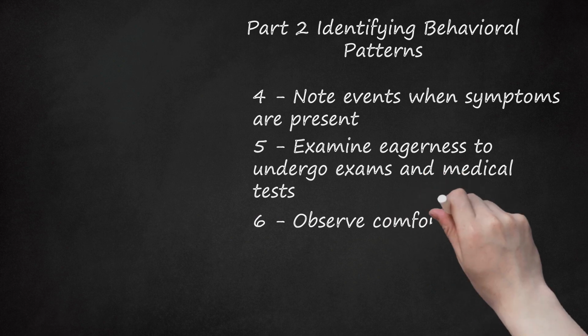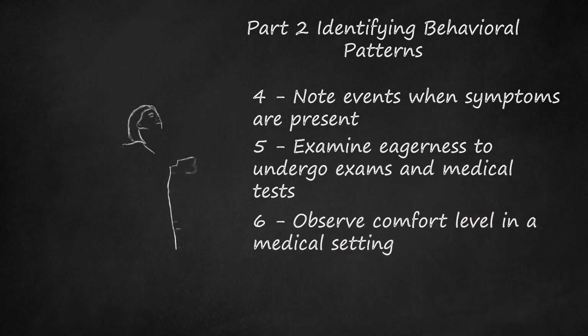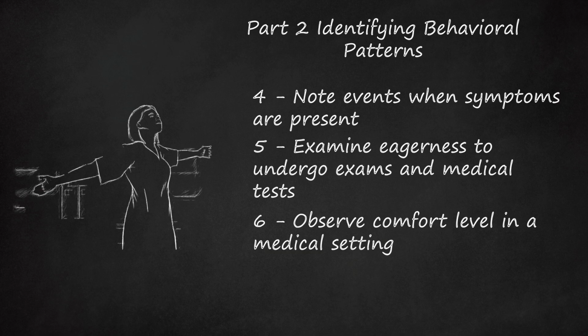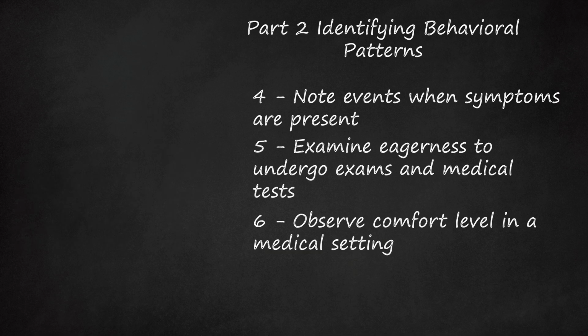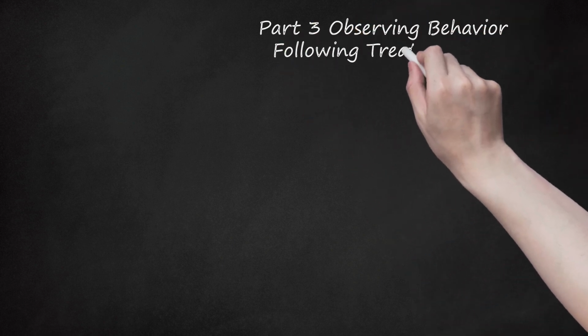6. Observe comfort level in a medical setting. Someone with Munchausen syndrome may have an extensive knowledge of medical treatment, disorders, medical terminology, and descriptions of illness. The person may appear at ease in a medical setting and even comfortable receiving medical care. Part 3. Observing behavior following treatment or examination.